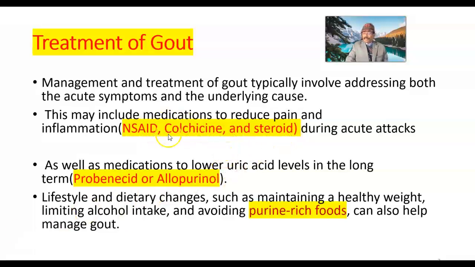Each of them has adverse effects, and NSAIDs. Colchicine is an anti-gout drug, but it also has some blood adverse effects. And steroid may lead to Cushingoid features for long-standing treatment with steroid, as well as medications to lower uric acid level in the long term.